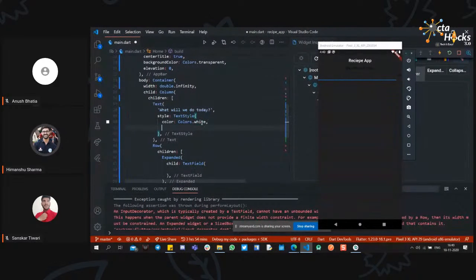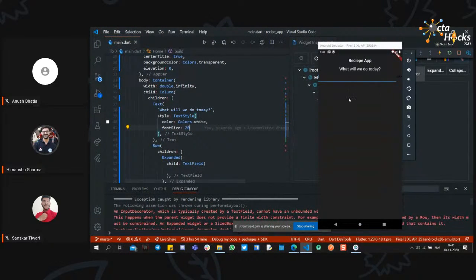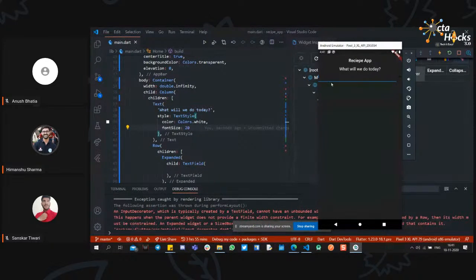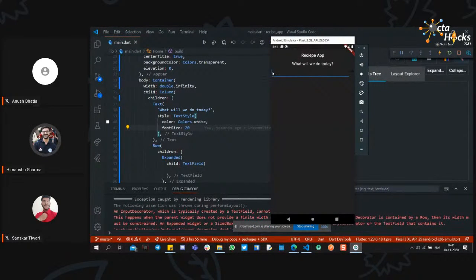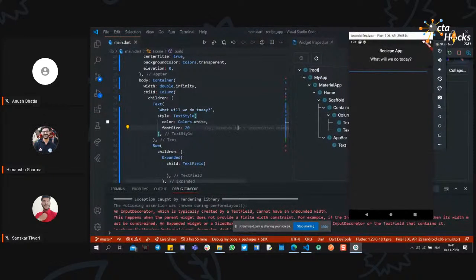So if you want to increase the height of the text, just use the font size, and you can add something like 20. Now we can see that the text is visible and the size is increased. Also, you can see that the text field data is quite close to the edge of the width, you cannot see the cursor right here because it is adjusted to the corner of the width. So what you can do is add a padding.